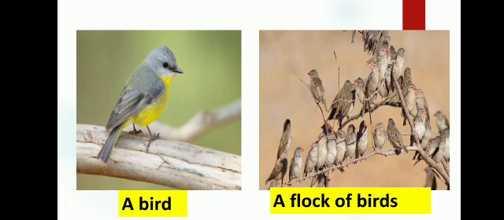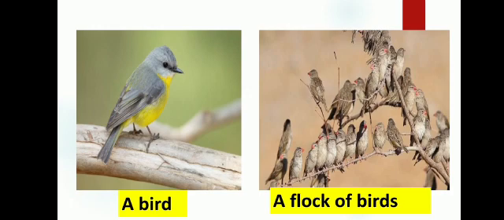Now in English, instead of calling them a group of birds, what I can also say is a flock of birds. Now birds, once again, it is a noun because it is a naming word. But flock is also a noun. It is a collective noun. The word flock is a collective noun because it refers to the group of birds. This collective noun flock is used to denote a group of birds when they are performing the same action together. That is, when they are doing the same thing.